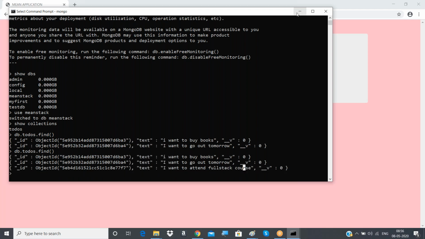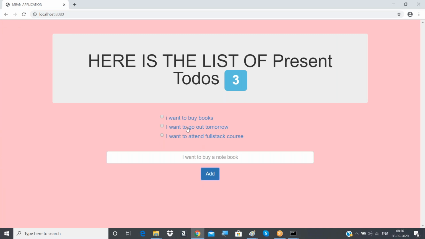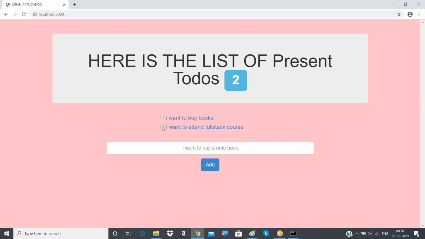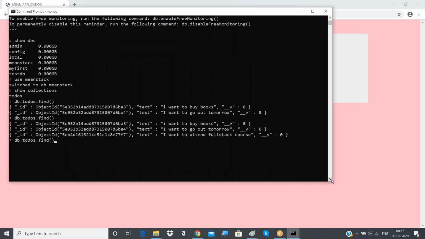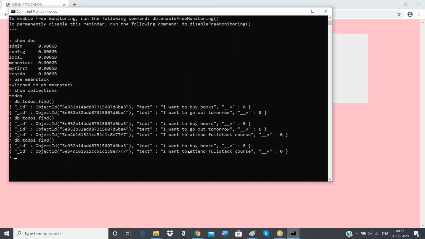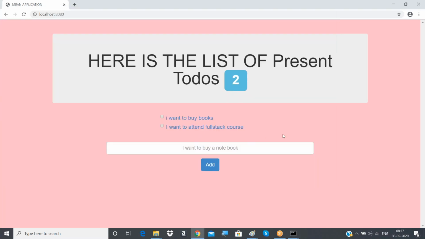Yeah, so this is what happens here. Now what I did is to remove anything here. One checkbox is there, right? If I click this directly, it will be removed. Yeah, I clicked it, it is removed, right? Now how many are there? Only two are there. So in the backend also, we can observe whether it is removed or not, so directly find it. Now we are having only two here: I want to buy books, and I want to attend the full stack course.